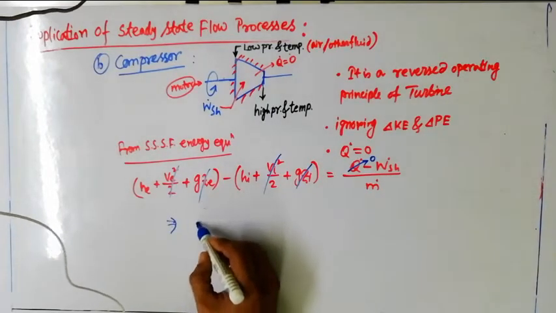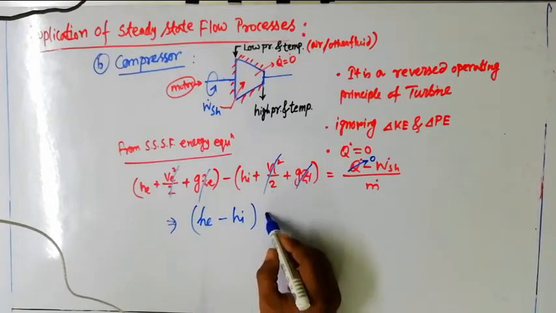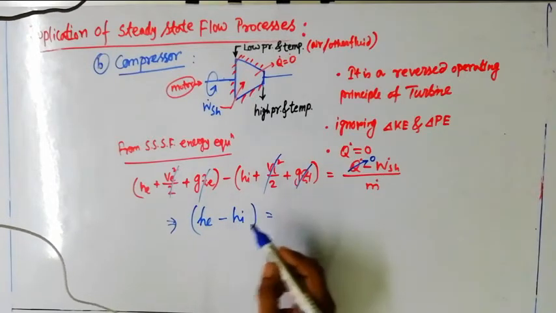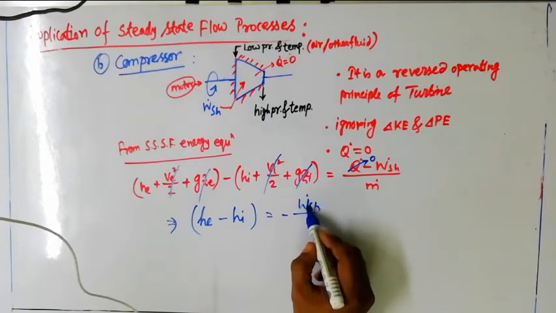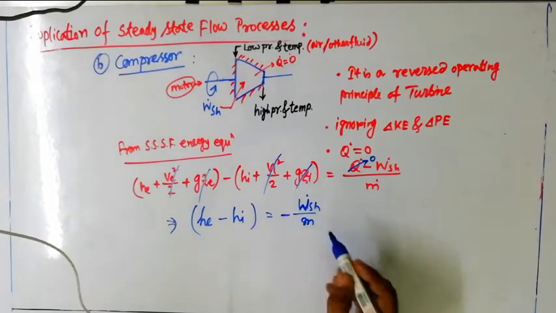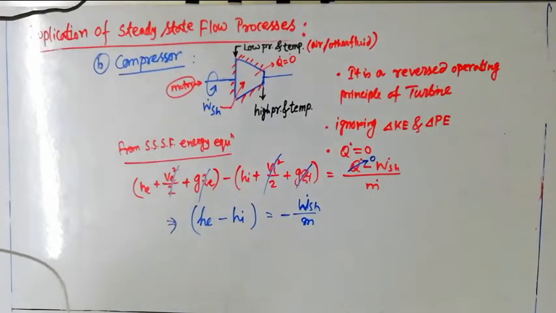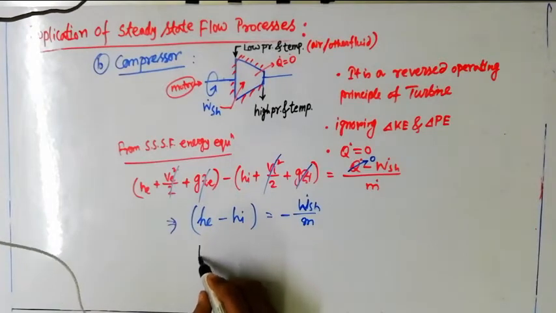So I can write again HE minus HI, that is the change in specific enthalpy, equals minus W dot SH by M dot. We derived the same equation for the turbine also.